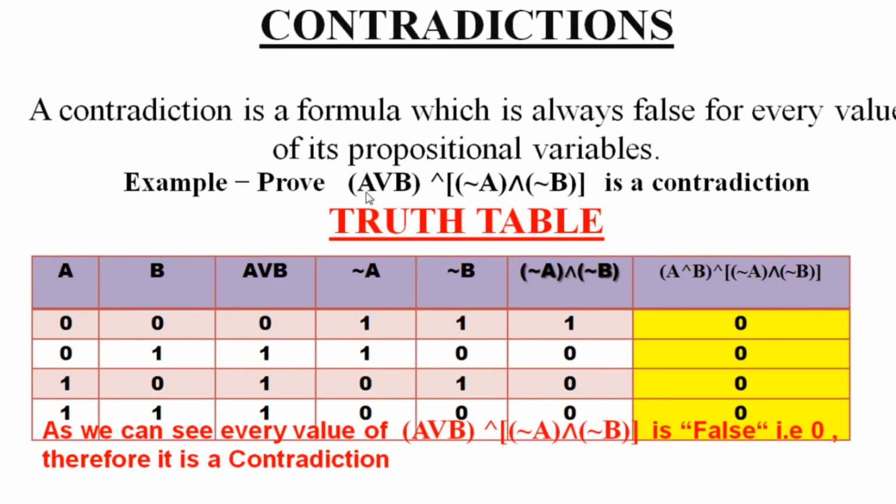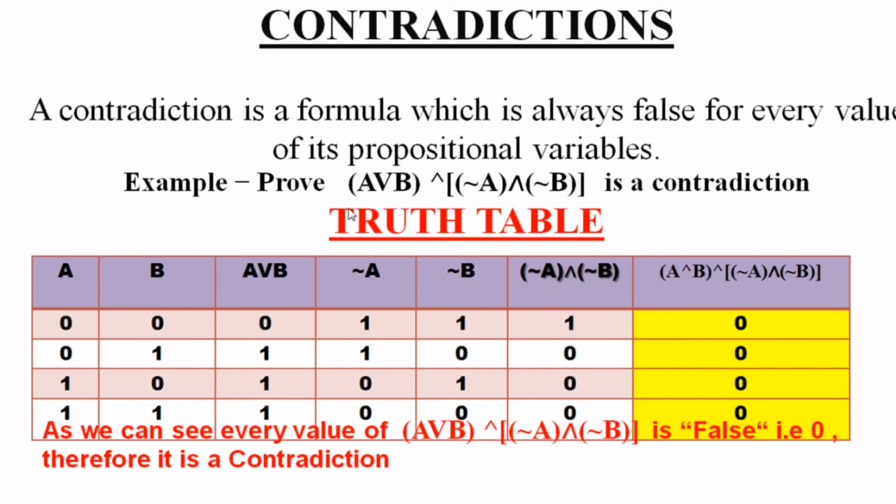Now we have to prove this is a contradiction. Contradiction means you will have all the values as false. You just fill the values, all the rules are given, just do it part wise. Take this one, then you have negation of A, you do it separately, negation of B, then negation of A and negation of B is giving you what?